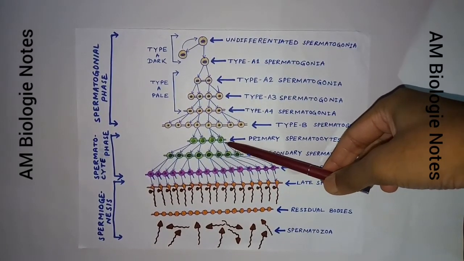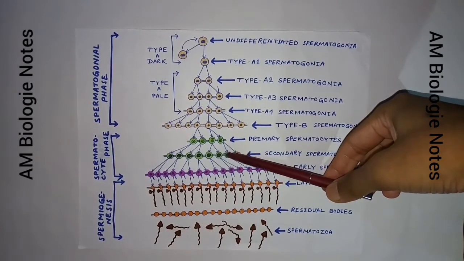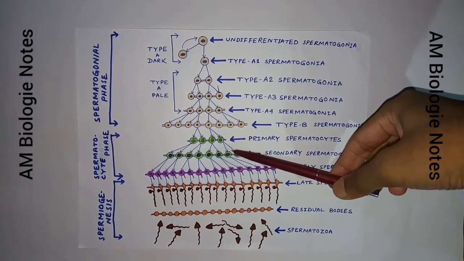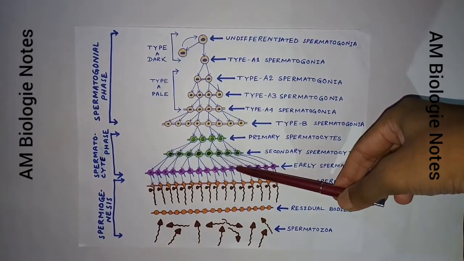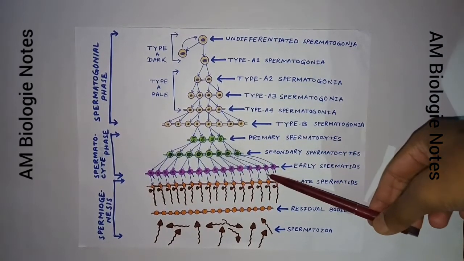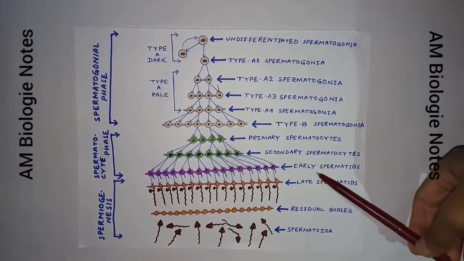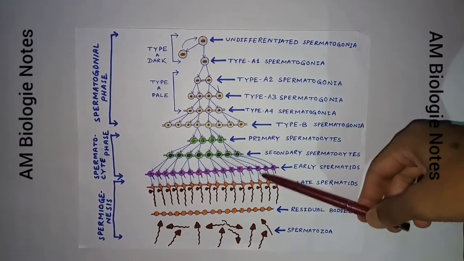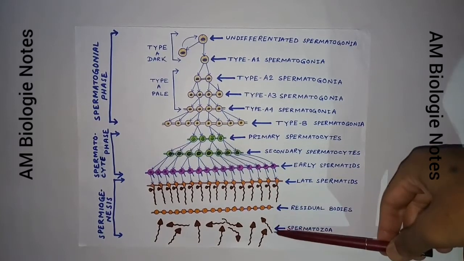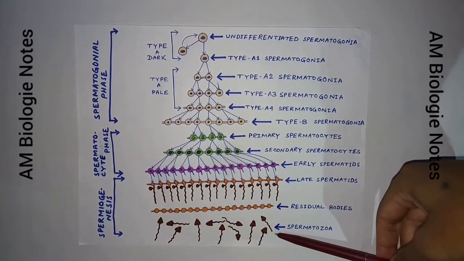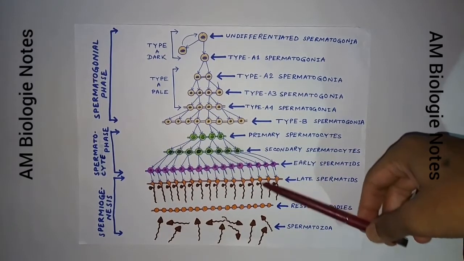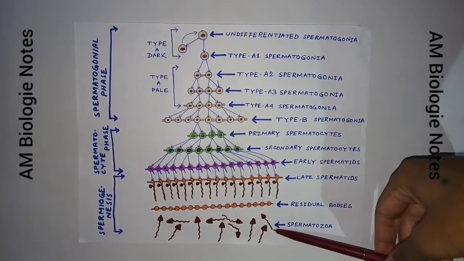Here, the primary spermatocytes undergo two meiotic divisions so that reduction of both chromosome number and amount of DNA takes place, and finally haploid cells are produced called spermatids. This is the spermatid phase. Here, the spermatids differentiate into mature sperm cells. The process is also called spermiogenesis.